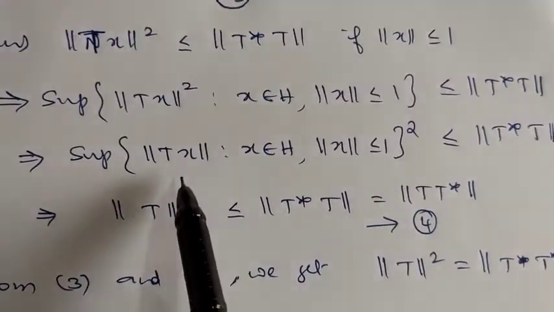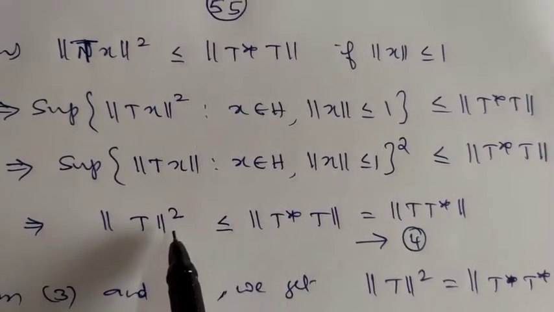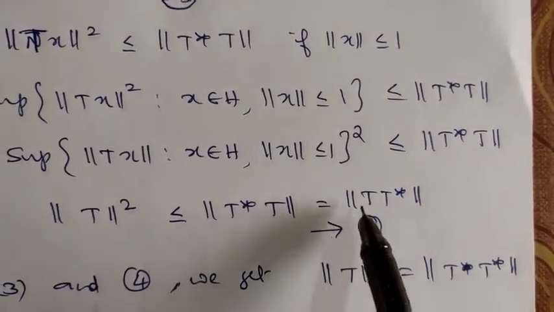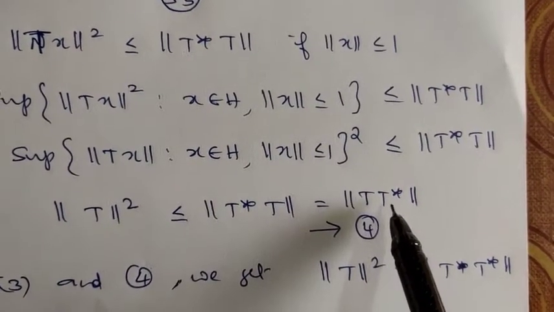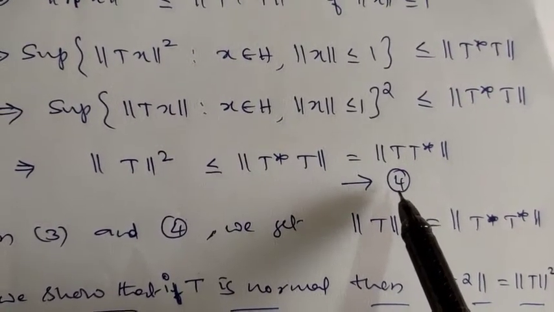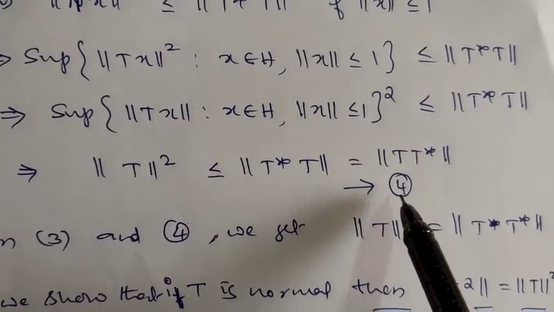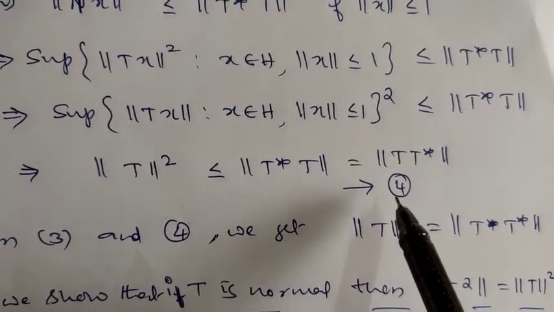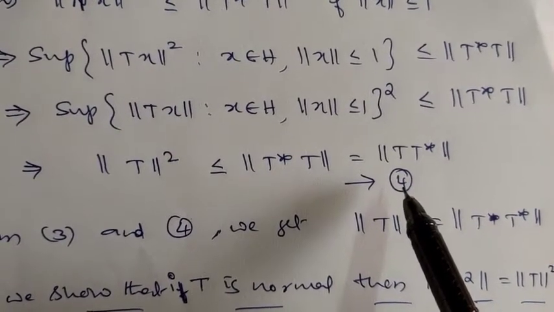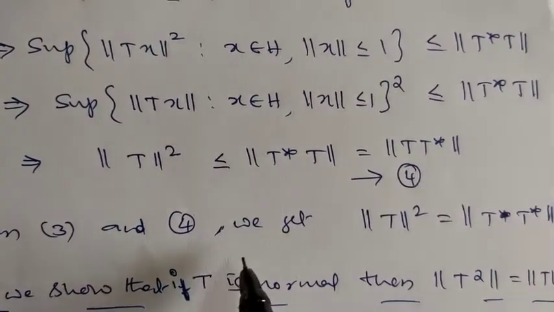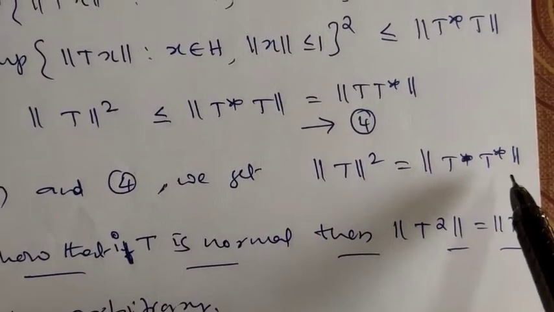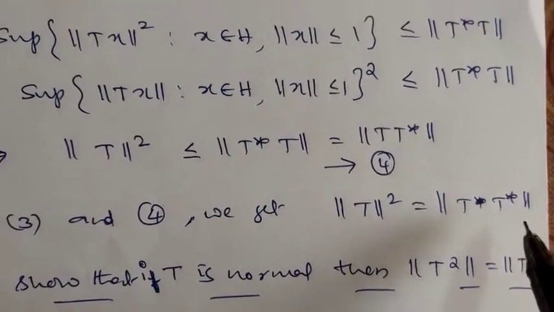This is nothing but norm of T. Norm of T whole square is less than or equal to norm of T* T. So norm of T* T is the same as norm of T T*, because T is a normal operator. Call it number 4. So now 3 says norm of T whole square is greater than or equal to norm of T T*. Now 4 says norm of T square is less than or equal to norm of T T*. Therefore, from 1, 3 and 4 we get norm of T whole square is norm of T T*.